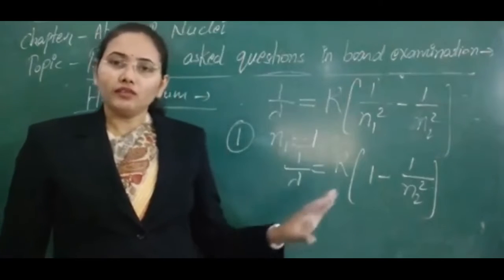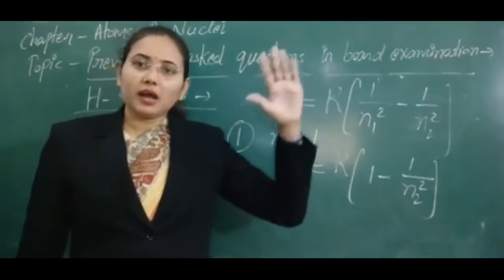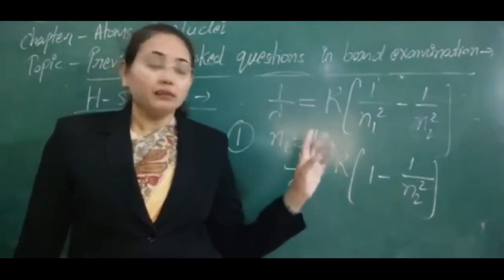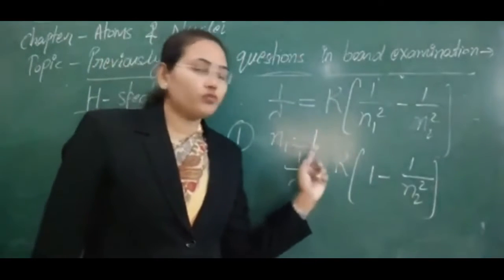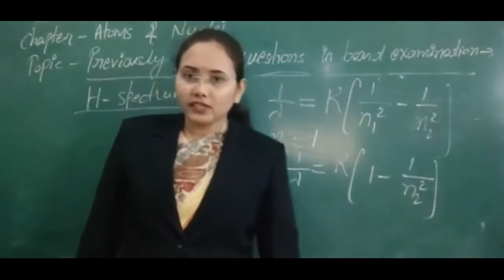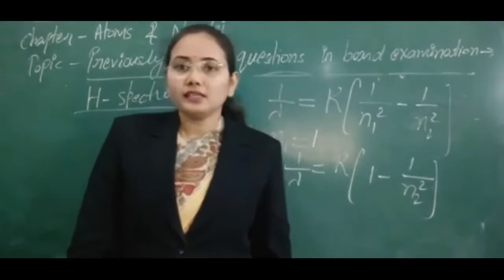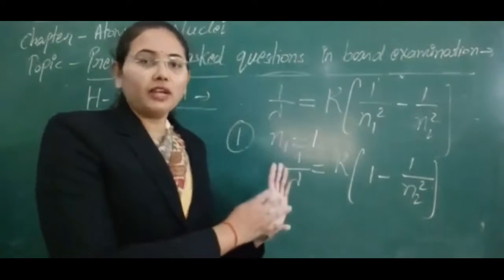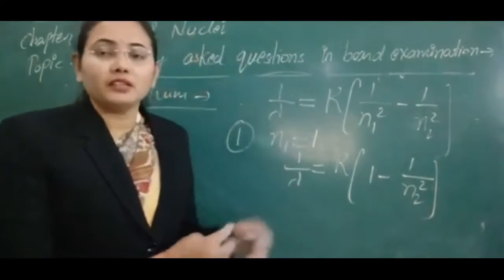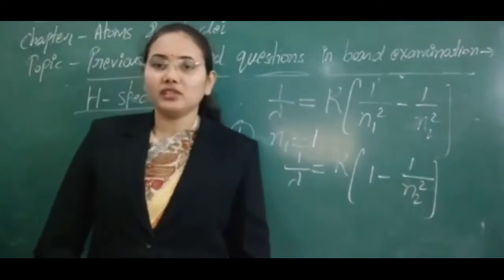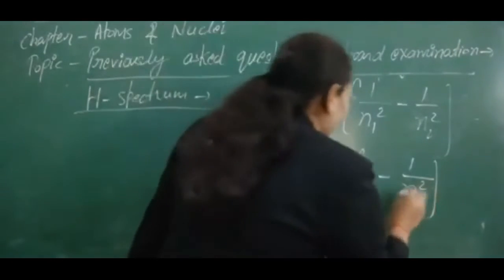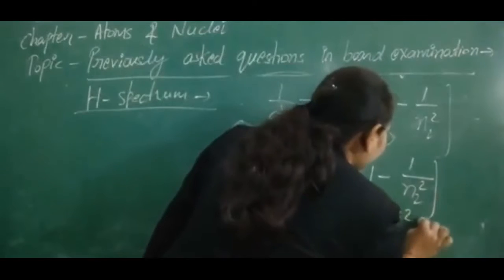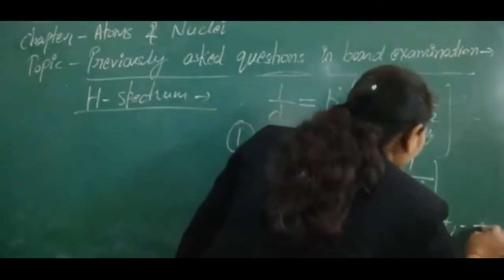If the electron makes a transition from higher states to n equal to 1, meaning the final state is fixed, then the series of wavelengths we get is known as the Lyman series. Here the value of n2 we can take as 2, 3, 4 and so on.